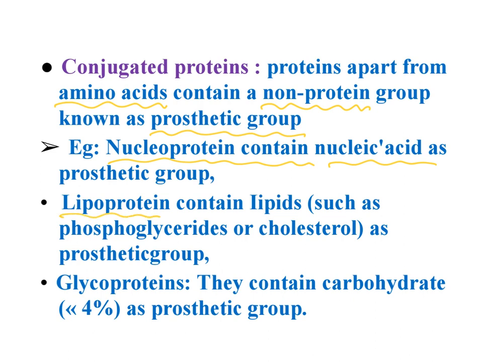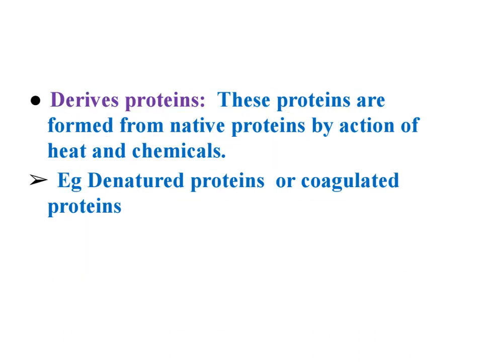Let's take a second example: lipoprotein. Lipoprotein contains lipids as a prosthetic group. In glycoprotein, a carbohydrate group is present. This we call glycoprotein. Along with the protein, a prosthetic group is present, and these proteins we call conjugated proteins. The next one is derived proteins. What are derived proteins? These proteins are formed from native proteins by the action of heat or chemical reaction.